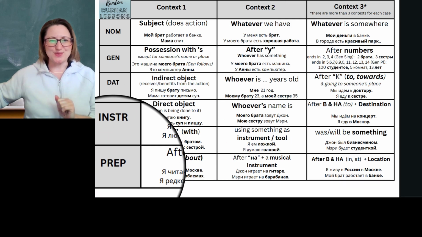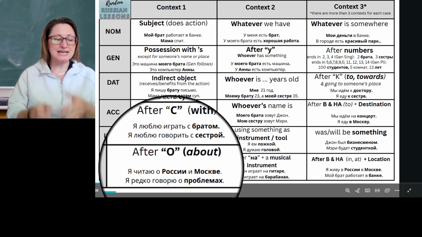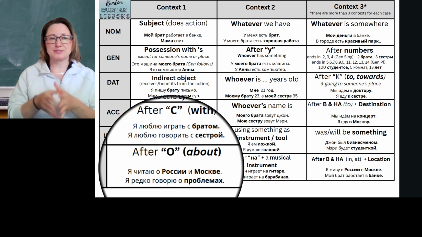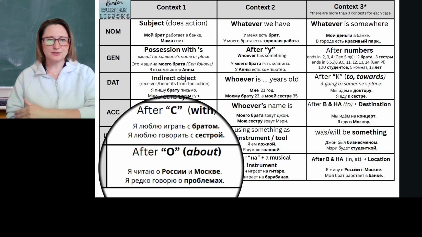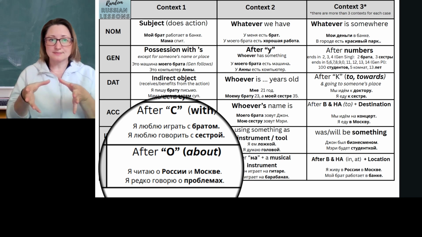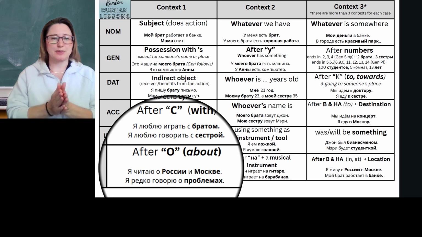Okay, so our first context for the prepositional case is the words that follow the preposition about and kind of form a chunk. So when in English you say blah, blah, blah about you, blah, blah, blah about the history, about my friend, these words that directly follow about are going to be in the prepositional case.